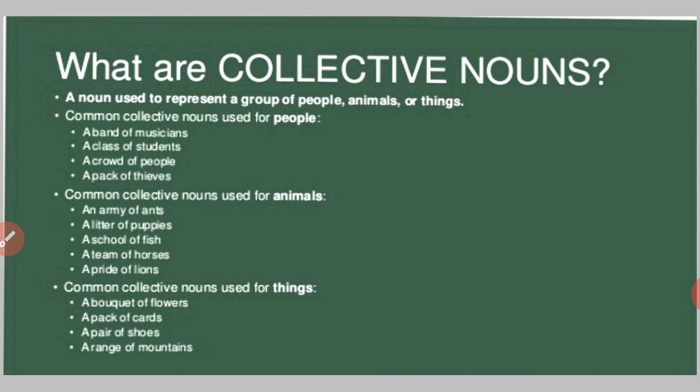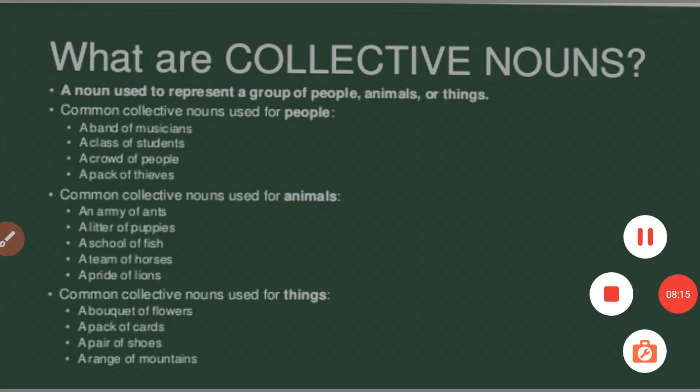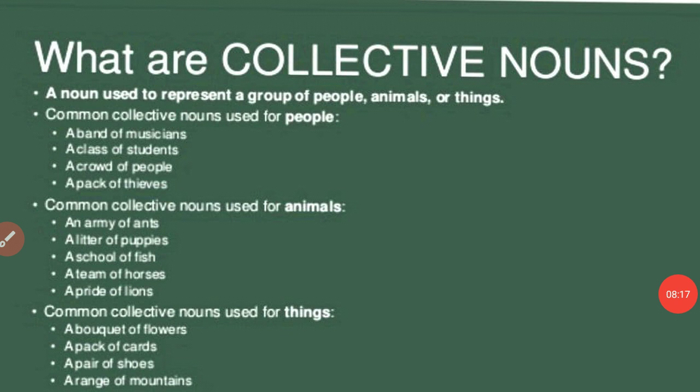Now next is, what are collective nouns? As the name indicates, collective is the collection. So collective means collection. The nouns which are used to represent a group of people, animals or things are called collective nouns.